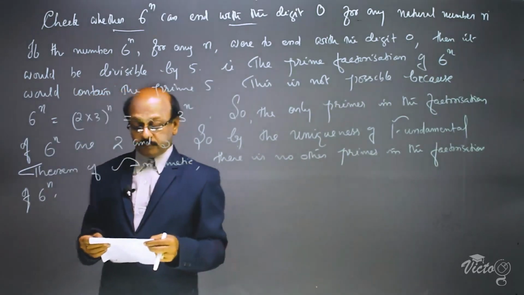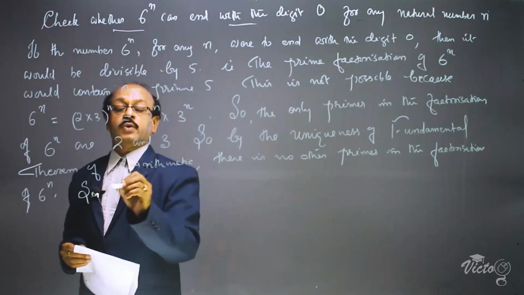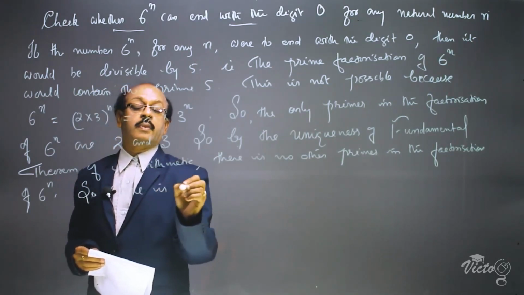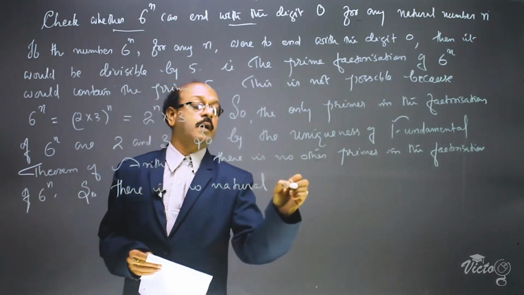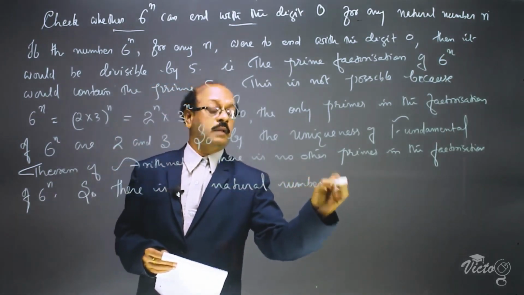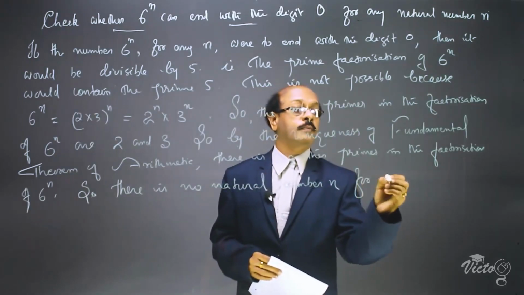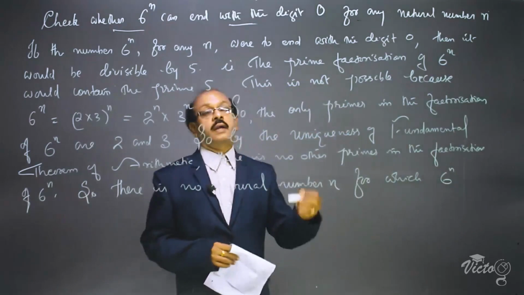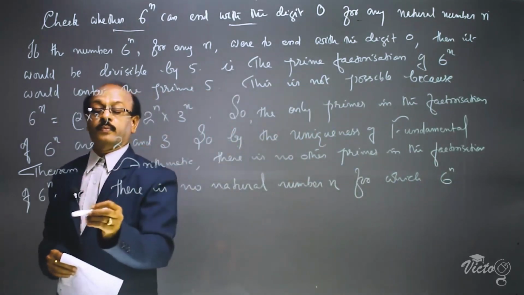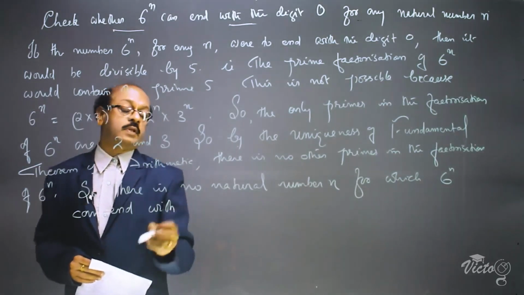Therefore, there is no natural number n for which 6 raised to n can end with the digit 0.